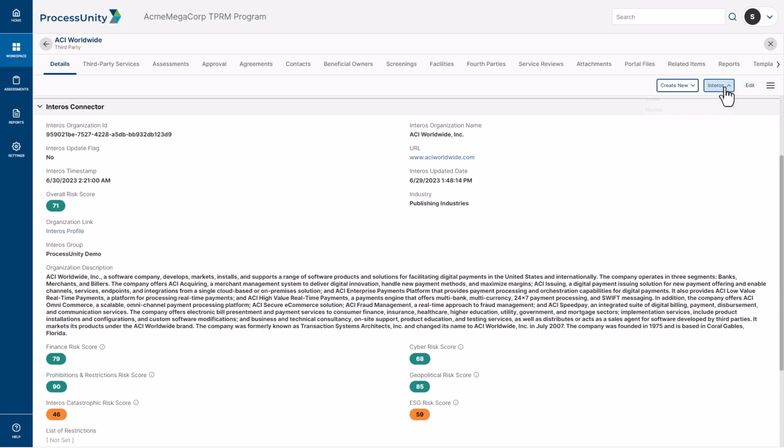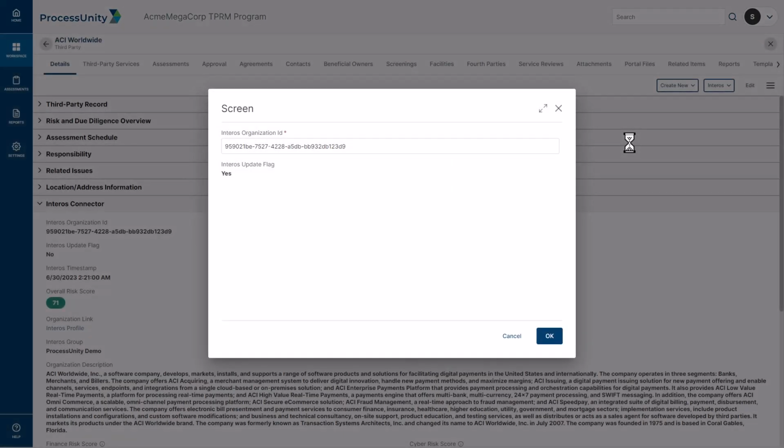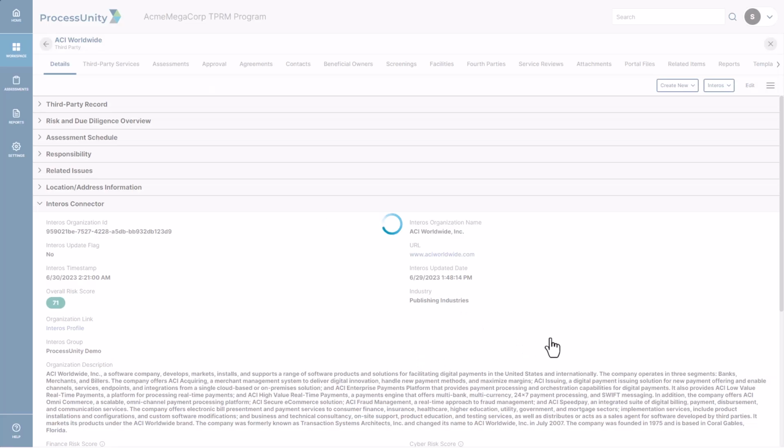We can see here we can establish a button step to screen this vendor manually, or if this update flag is set to yes, it will automatically screen overnight. So let's go ahead and click the screen button here. We can see here an opportunity to enter in the organization ID, and we have defaulted the update flag to yes to ensure that this is run.